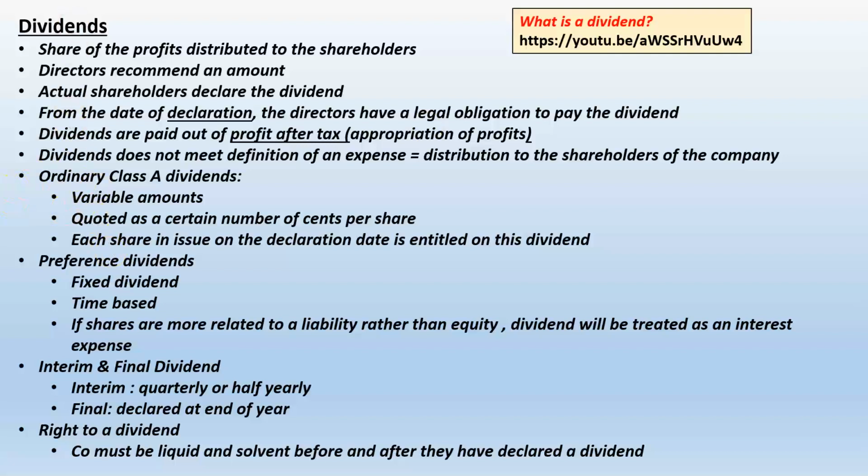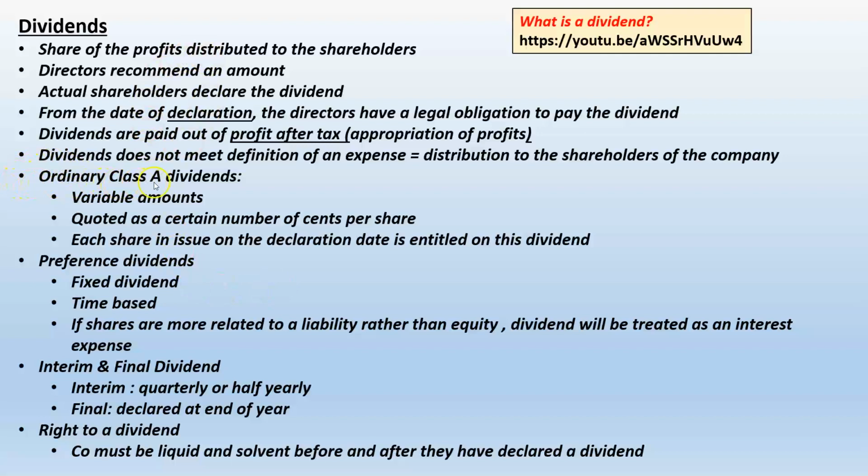Now, we have to reduce our retained earnings when we declare a dividend, because a dividend is a distribution of profits. So if we want to reduce our retained earnings, that is something that happens outside the income statement. And we will show that in the statement of changes in equity, where we're going to debit a dividend that needs to be paid against retained earnings. So eventually we're going to debit retained earnings, and we're going to credit a liability account, shareholders for dividends.